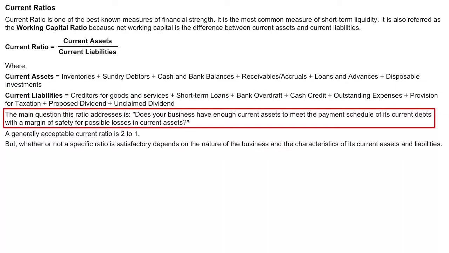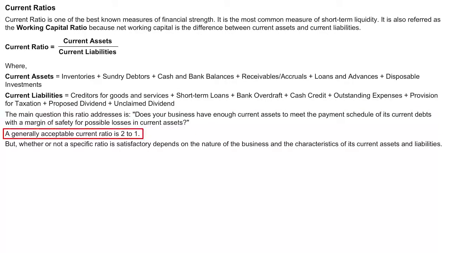The main question for this ratio is whether your business has enough current assets to meet the payment of current debts and current liabilities with a safety margin for all the possible losses. The generally accepted standard ratio for current ratio is 2:1.